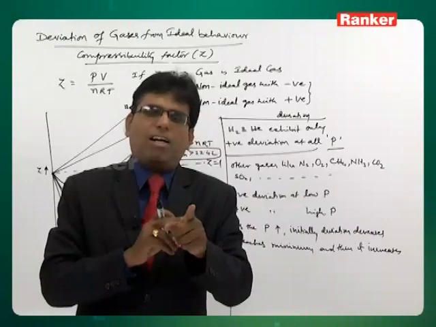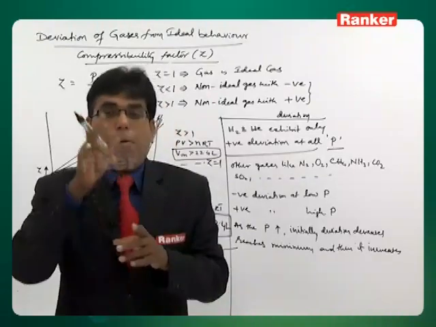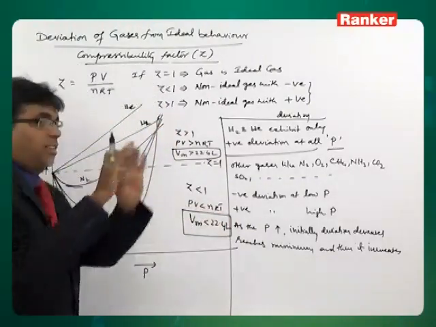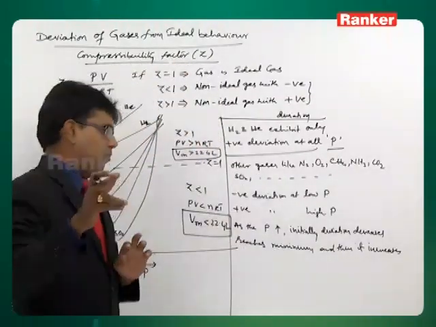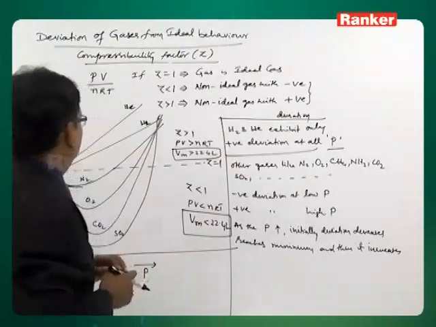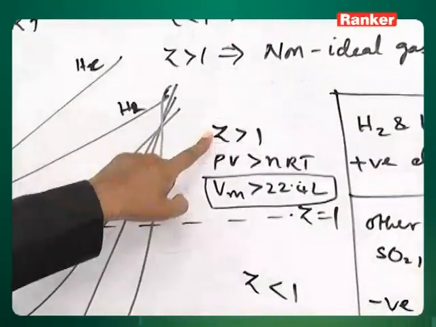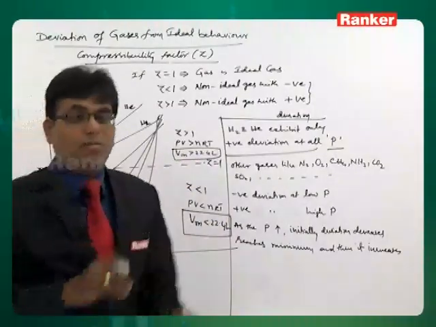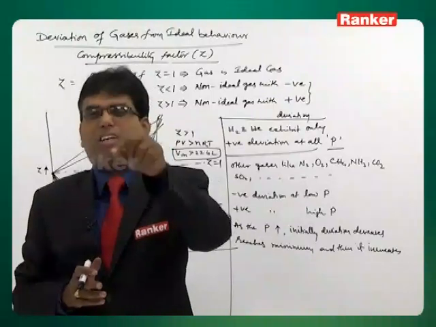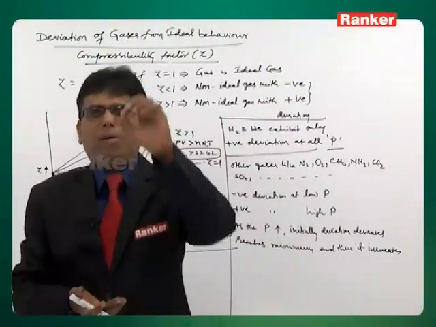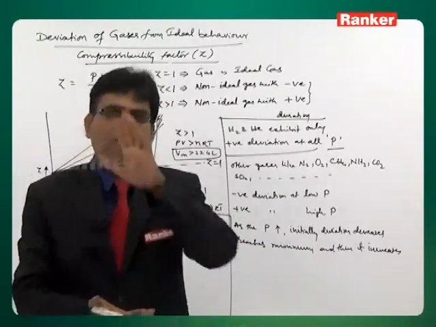If we can neglect intermolecular attractions, obviously the gas equation PV equal to 1 by 3 mNc square will hold good. But intermolecular attractions cannot be neglected in these cases, as increase in molecular size increases intermolecular attraction. That is the reason they show negative deviation. Another thing from this graph is that for gases with Z greater than 1, the molar volume is greater than 22.4 liters, which means it is difficult to decrease their volume. The meaning is that it is difficult to compress them, and difficult to liquefy them.